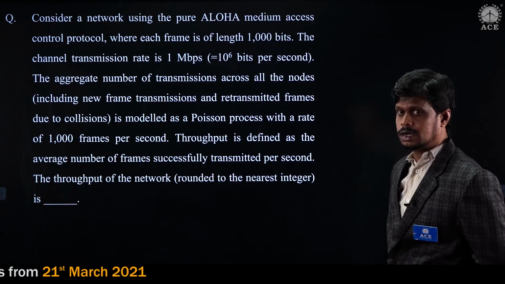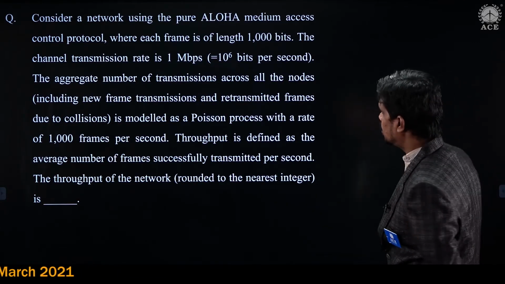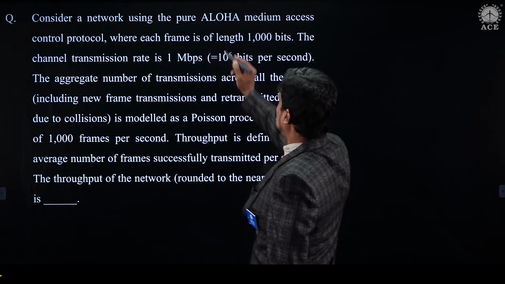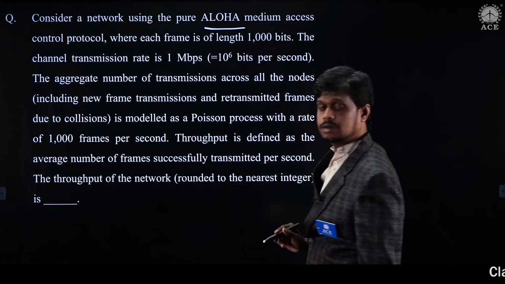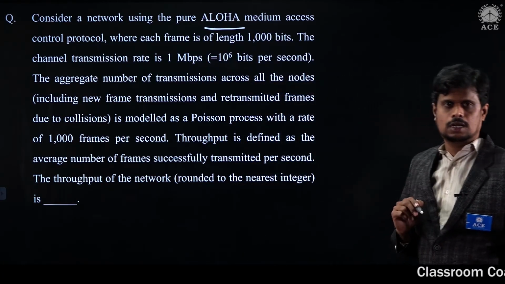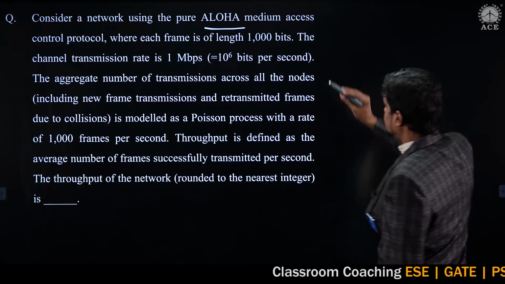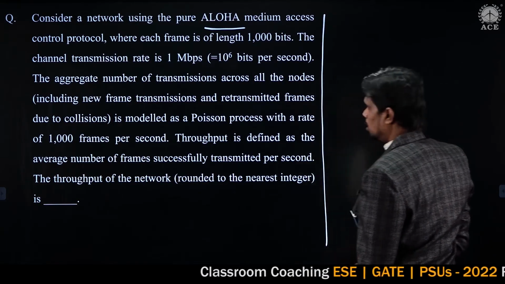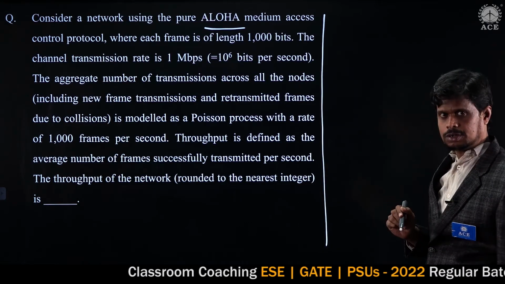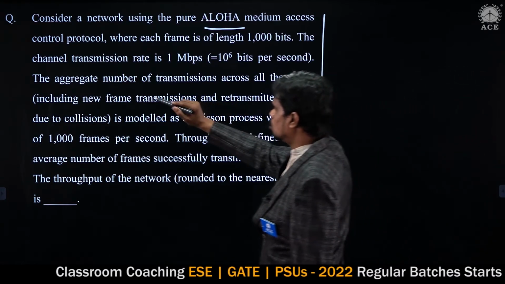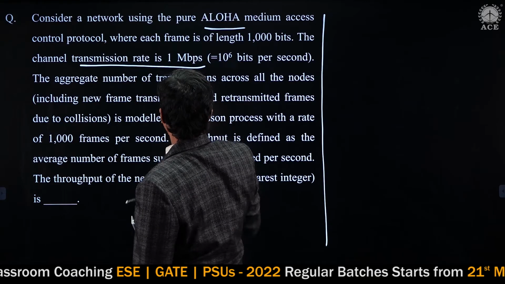So we need to calculate the throughput of this network. This question is on the Aloha concept, and it is related to the data link layer. Okay. According to the question statement, first let's gather the information. The bandwidth value is given, the transmission rate.